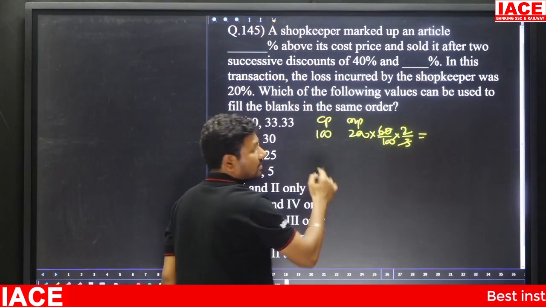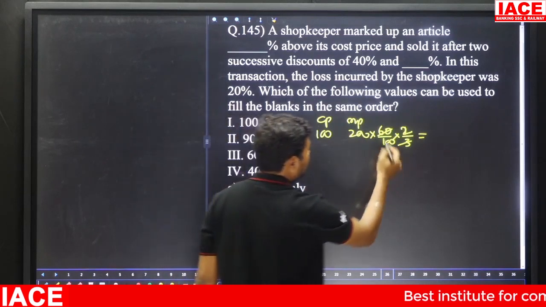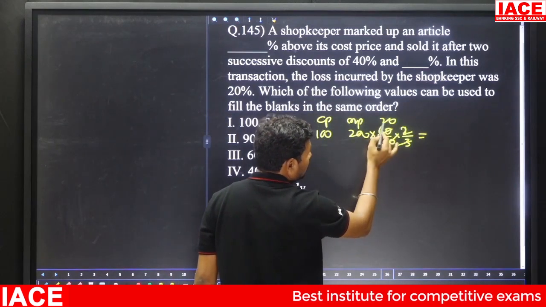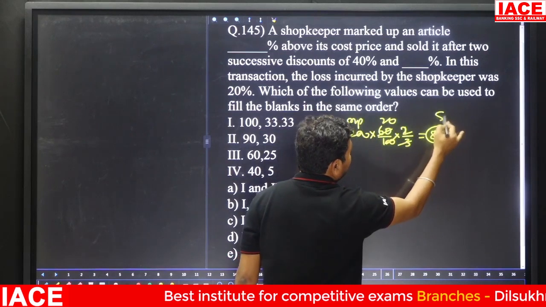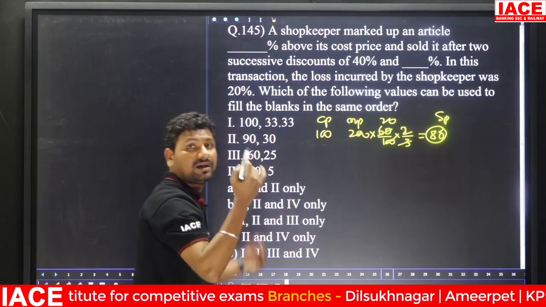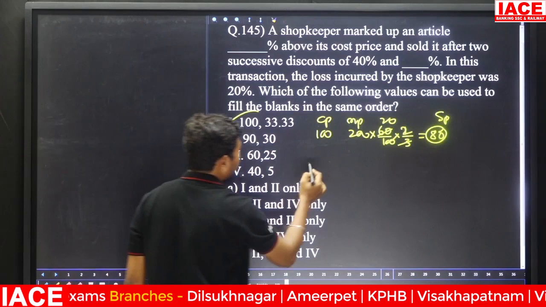A 33 1/3% discount means the remaining is 2/3. 3 20s, and the 00 cancel, 2 20s. It belongs to how much? 80. Selling price is 80 and cost price is 100, which means 20% discount. Exactly correct. Next, coming to the second one.